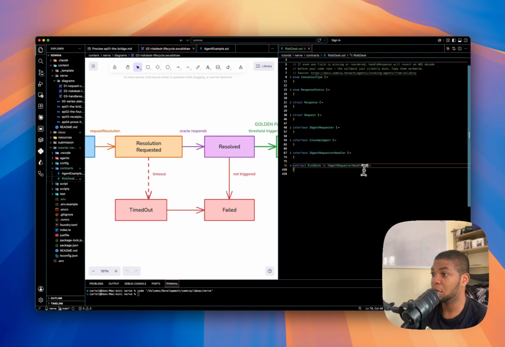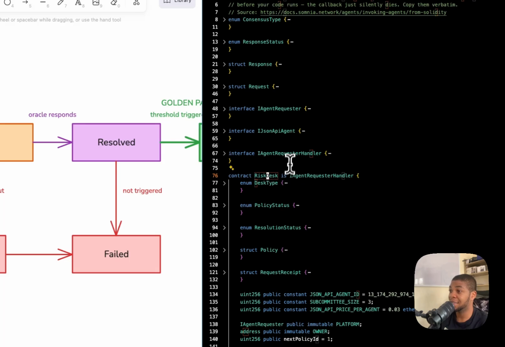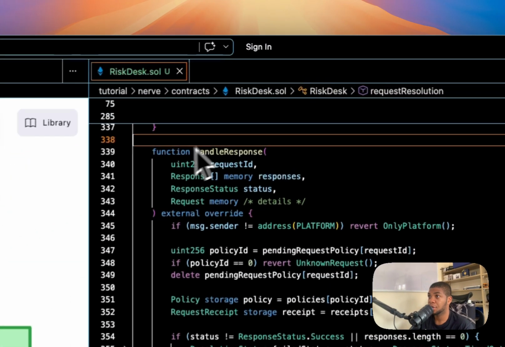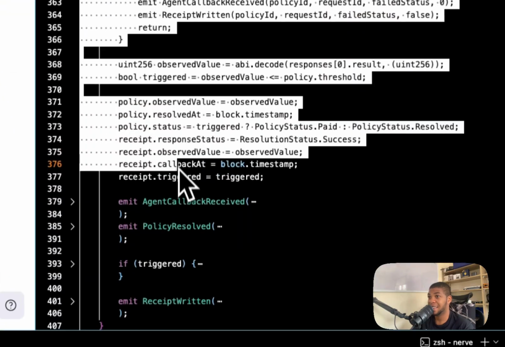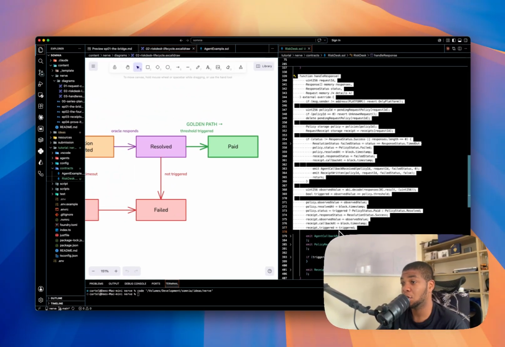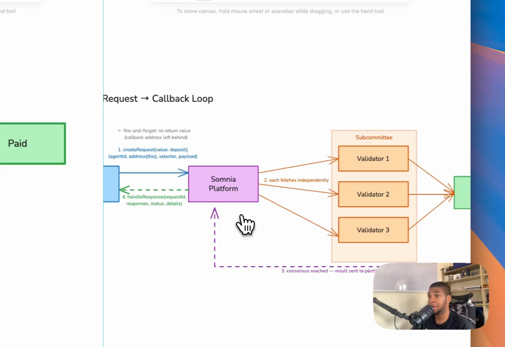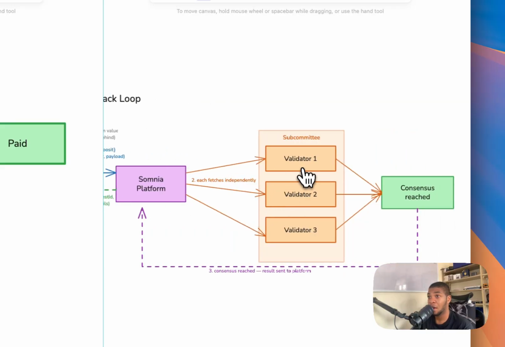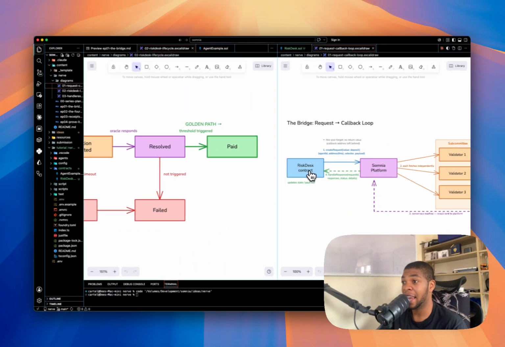This allows us to call the particular function. The interface is just a contract that you have to fulfill. So our contract RiskDesk now implements this. This function, the response handler, is where a Somnia agent answer becomes contract state. Off chain, a validator reads the price of Bitcoin. On chain, that number becomes a variable that I can branch on. That's a Somnia agent call end to end in one function.